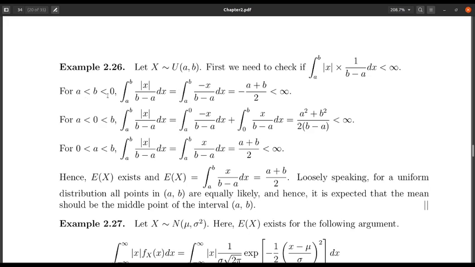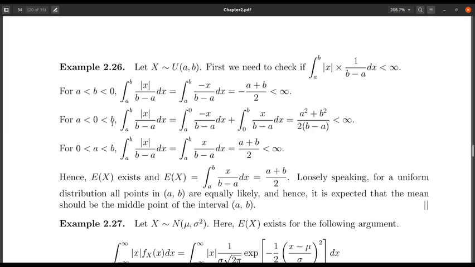When a is less than b is less than 0, both negative, the integration from a to b of mod of x divided by b minus a dx can be written as the integration from a to b of minus x by b minus a dx. Mod of x on the negative side of the real line is minus x, and you can easily check that this is a finite quantity.